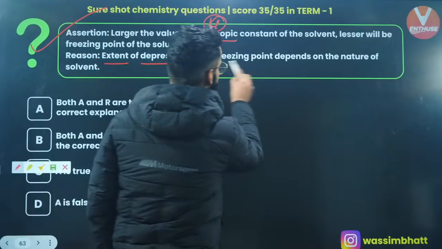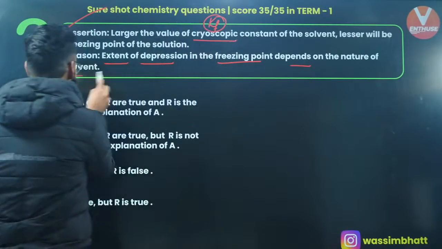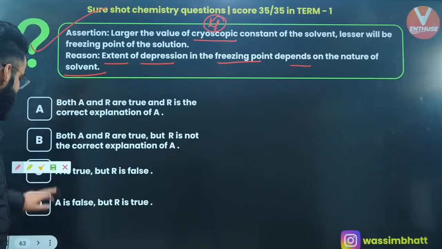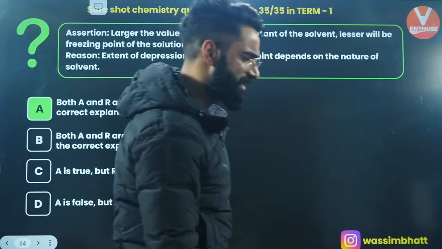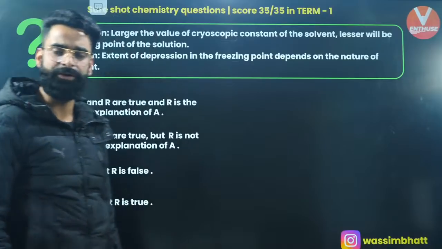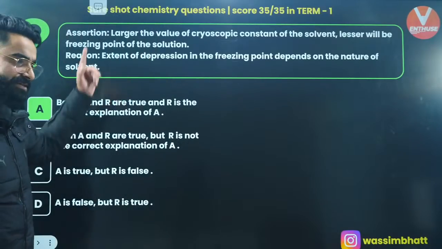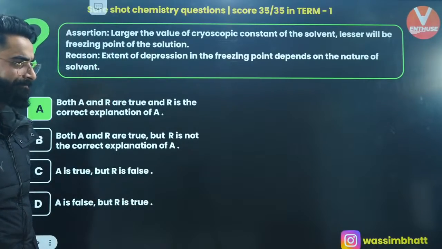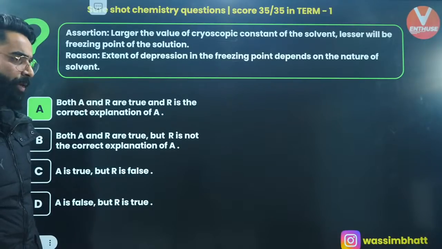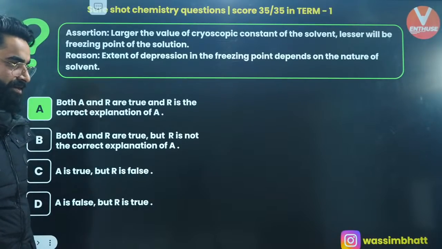And the reason is shown: extent of depression in freezing point depends on the nature of solvent. What do you think about this one? It's a very simple and basic question. Both the statements are absolutely correct, and the reason is actually the correct explanation of the first one. It's not B, it's A. Yes, Kavi, it's A. Yes, Army, it's A.